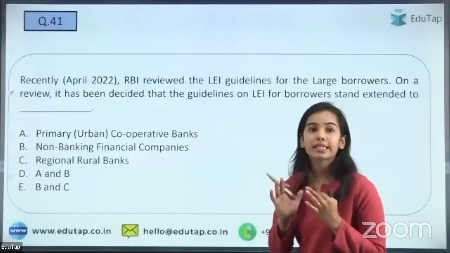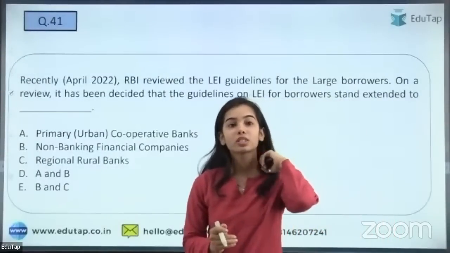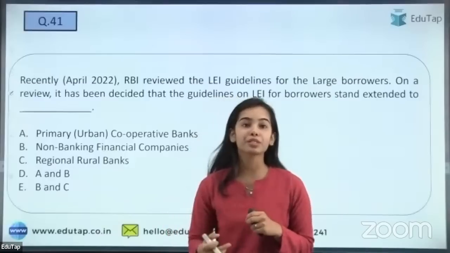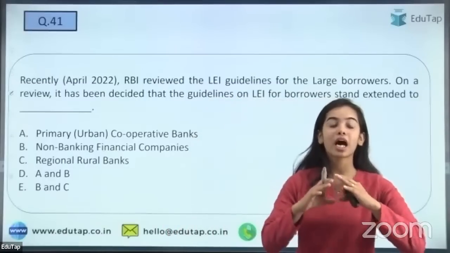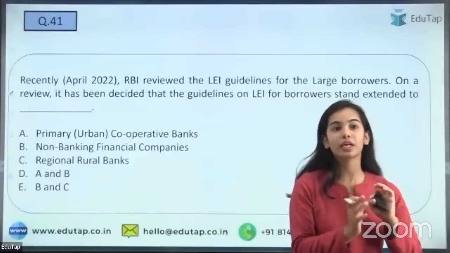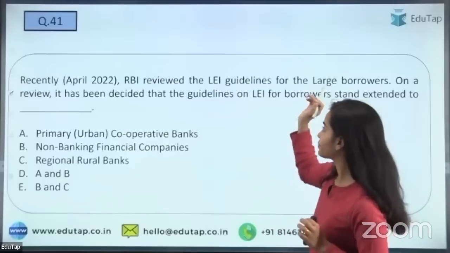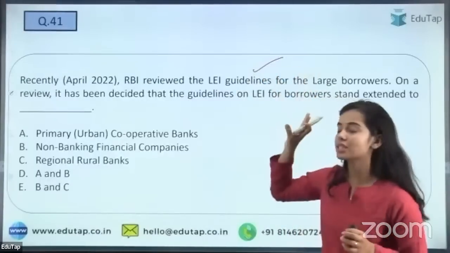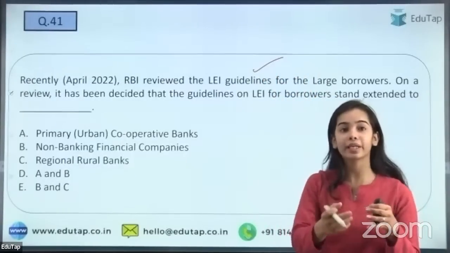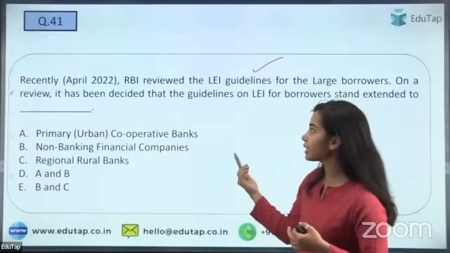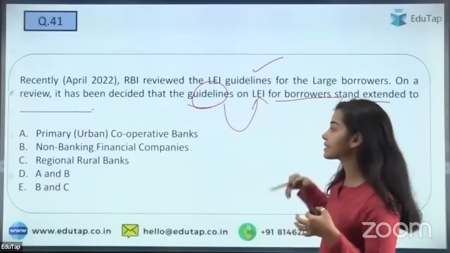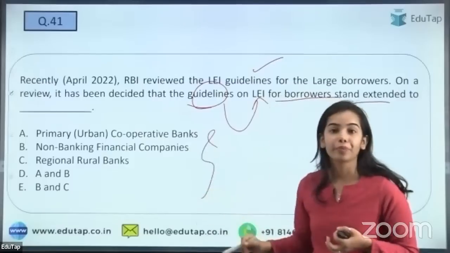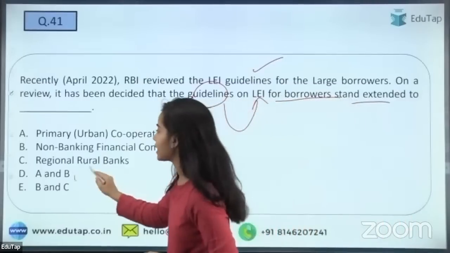Next question is regarding the LEI guidelines that was released by the RBI in April 2022. That is the legal entity identifier for the large borrowers. The large borrowers of the banks, of the other categories of the scheduled commercial banks, they had to take the LEI, but now it has been extended. The guidelines of the LEI for the borrowers stand extended to which of the following? So yes, I am getting the answer D, that is A and B, and that is correct.